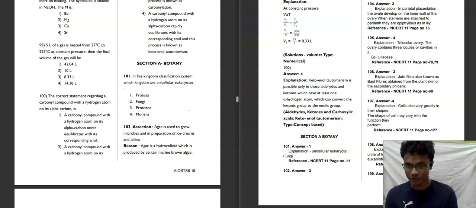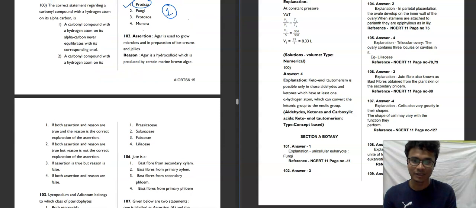So let's start. The first question is: in the 5 kingdom classification system, which kingdom is unicellular eukaryote? We know that there are several kingdom classifications like 2 kingdom, 5 kingdom, 6 kingdom, and among them the 5 kingdom classification was the most popular, given by R.H. Whittaker. There are several groups, prokaryotic and eukaryotic, and the single cellular eukaryotic group was Protista. So the first option will be our correct answer for this question. Moving towards the next question.